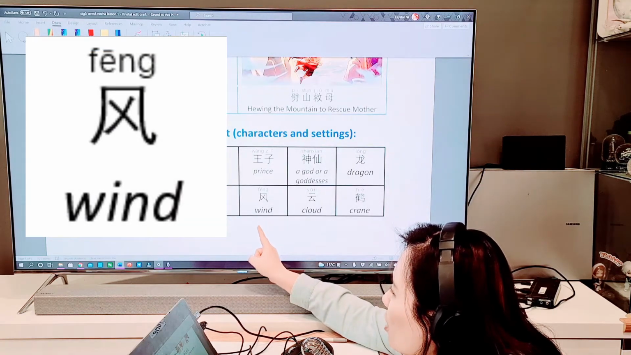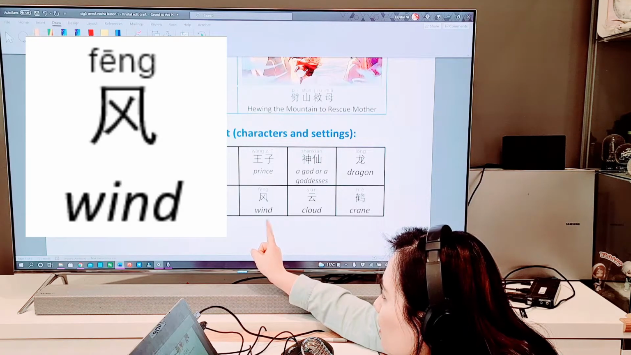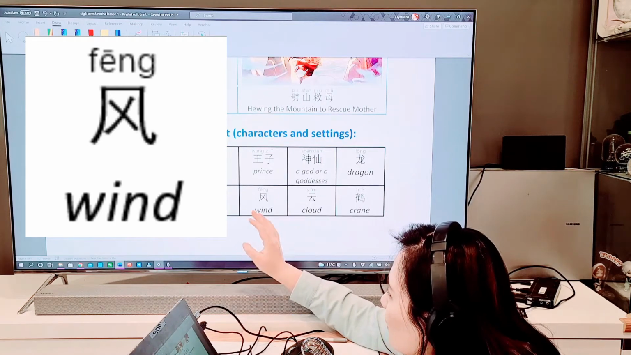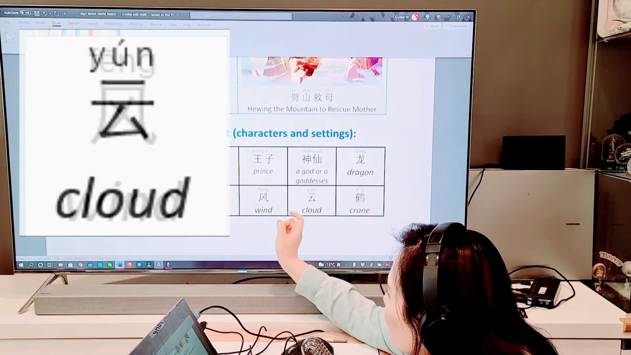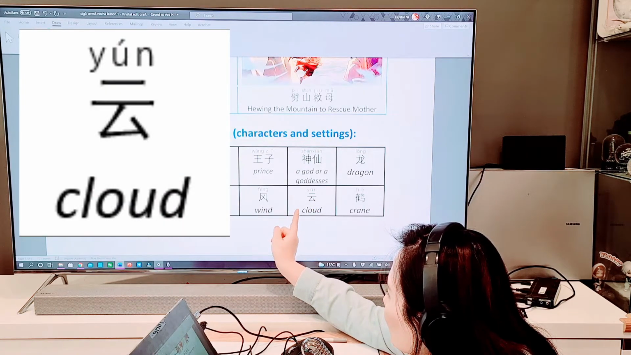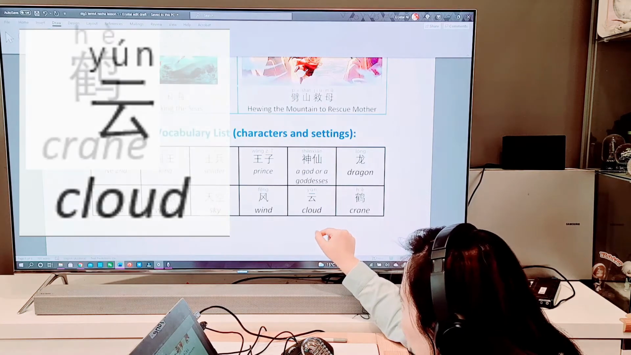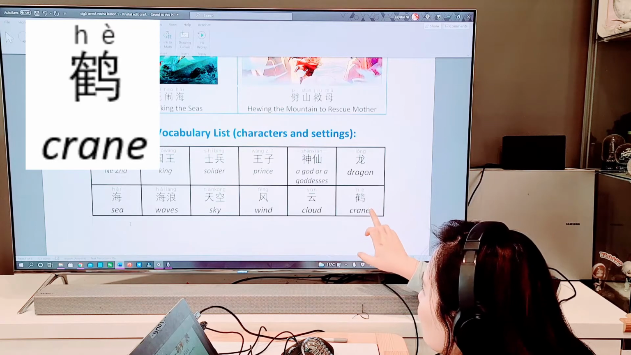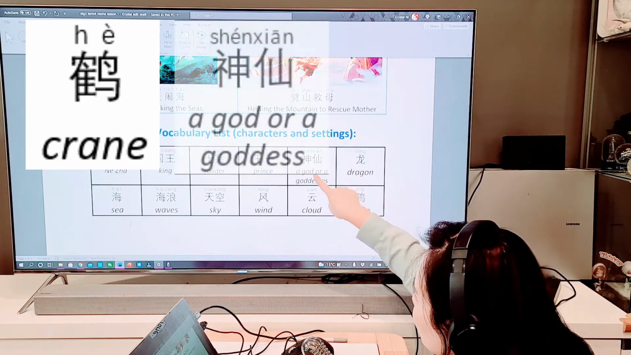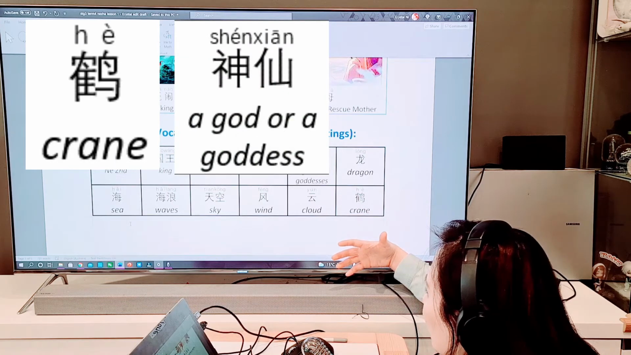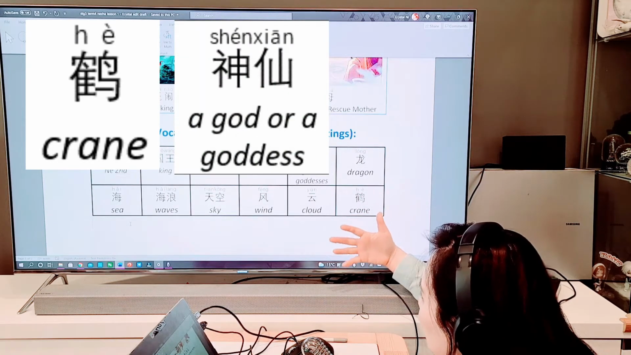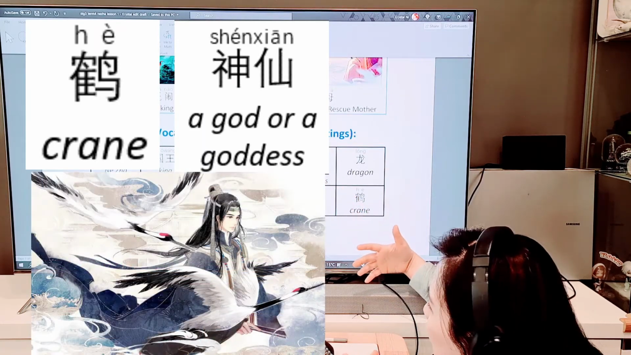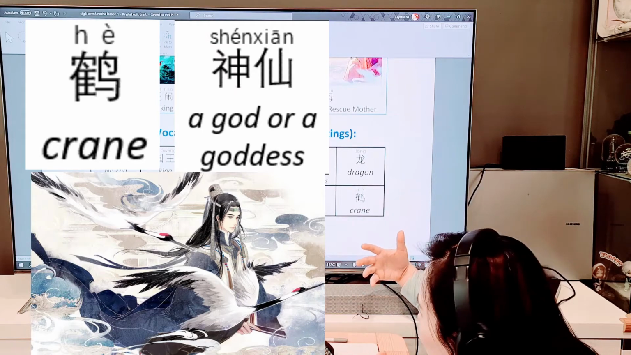Next one, that's one word, 风. So like the wind, and it has ng at the end, so sound. 风, wind. After that, 云. So cloud, 云. And after that, 鹤. That's an animal, crane. Normally we have 鹤 with 神仙 because 鹤 is a very spiritual animal in Chinese legends. So you normally have crane with the god. They might be riding the crane, or they might have a pet animal, the spiritual animal crane with them.